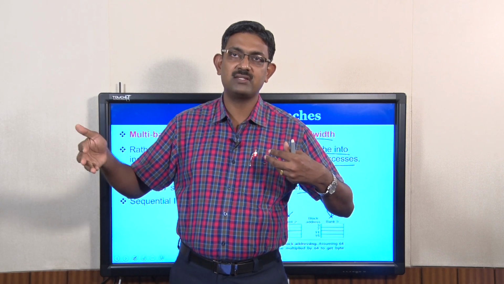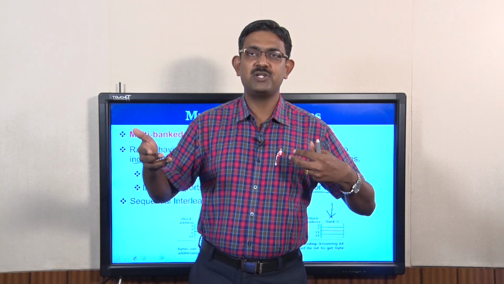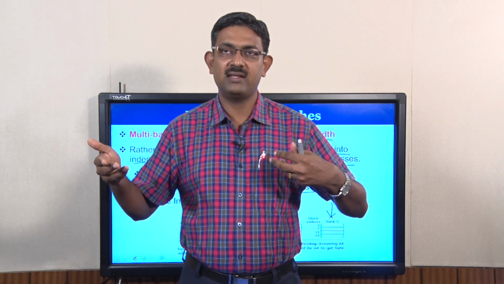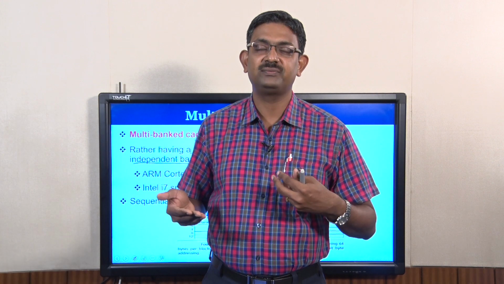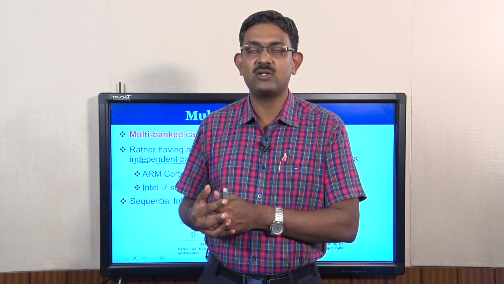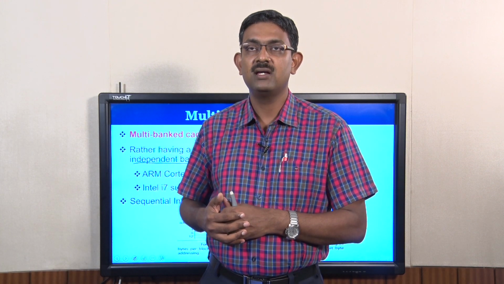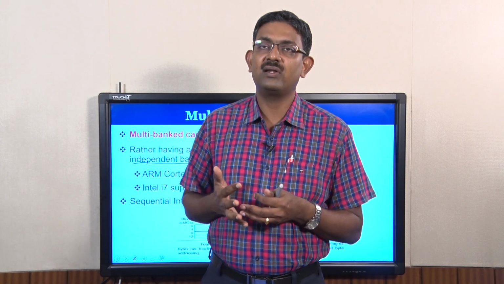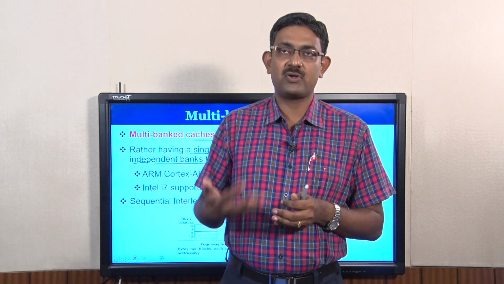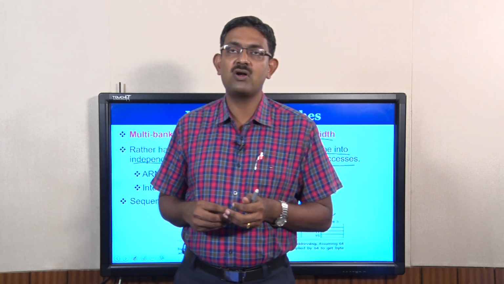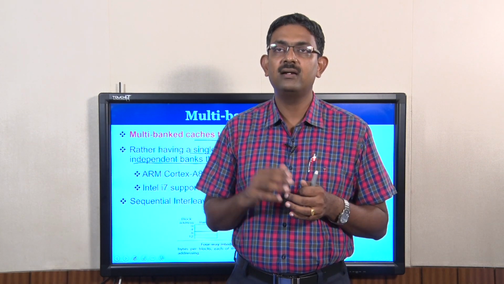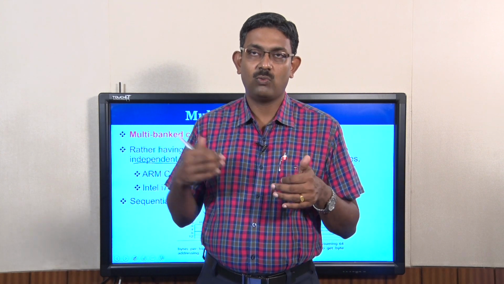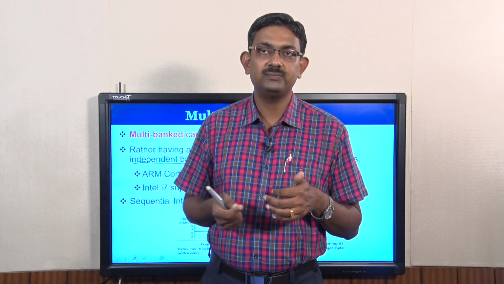whenever there is an access to set 0, when it is in progress, if you know that because of spatial locality, there is very high probability that the next access is to set 1, then the control circuitry in set 1 can do some pre-processing such that the moment access in set 0 is complete, set 1 can take over. So the initial processing that is to be done on set 1 can be done in background while we are processing set 0.